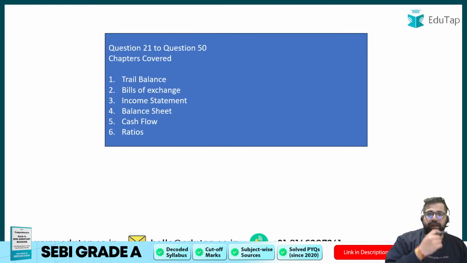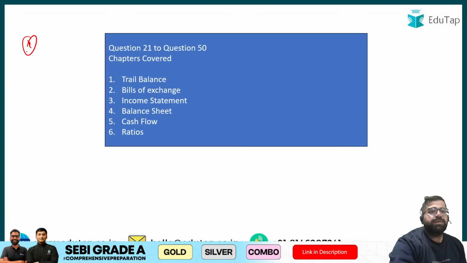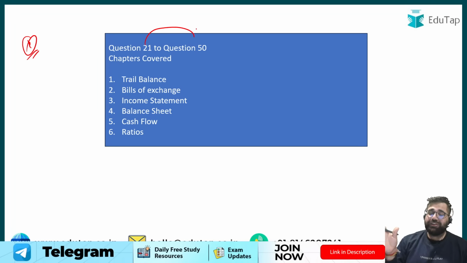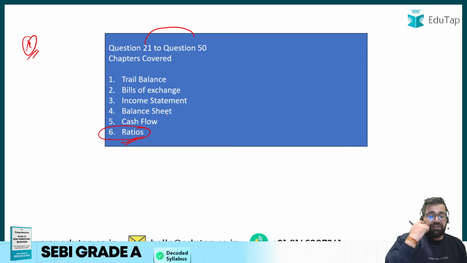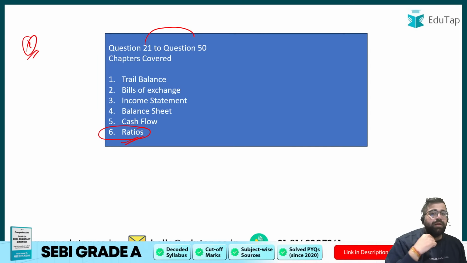Now, we have completed the first set from first to 20. We have covered 4 different chapters. Now from 21 to 50, which is next coming 30 questions, we are going to cover chapters like trial balance, bills of exchange, income statement, balance sheet, cash flow and ratios. Out of this set, ratios is by far the most important topic, which will definitely give you some expected questions in the exam. Now it can be theoretical or it can be a numerical also.